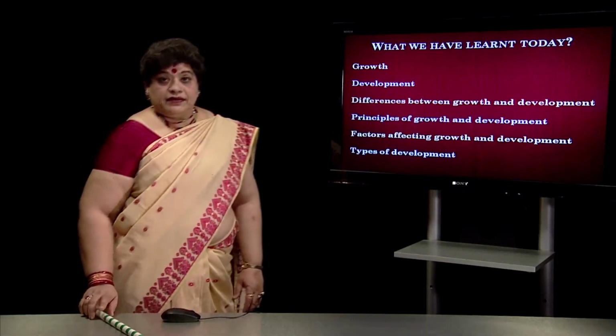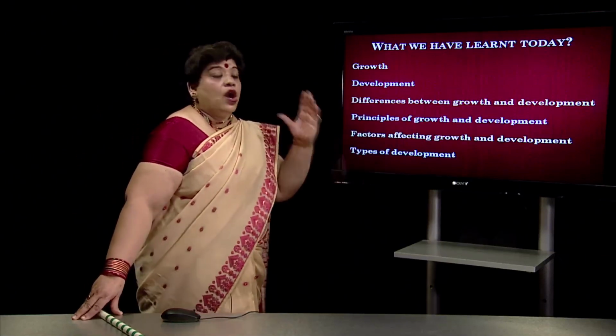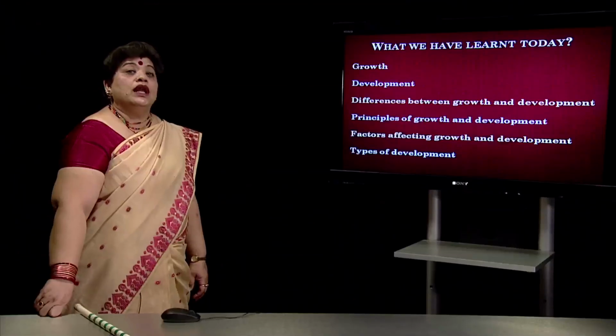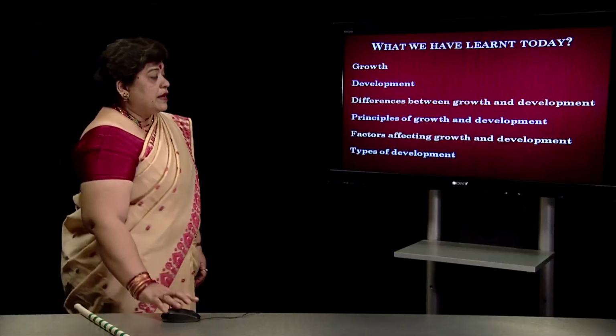So, today I will put the whole chapter together for you. We have learned what growth is, what development is, and we have also understood why growth and development are used interchangeably and where they overlap. Then we learned about the differences between growth and development, the principles of growth and development, factors that affect growth and development, and the various types of development, that is physical, mental, social, emotional and cognitive development.